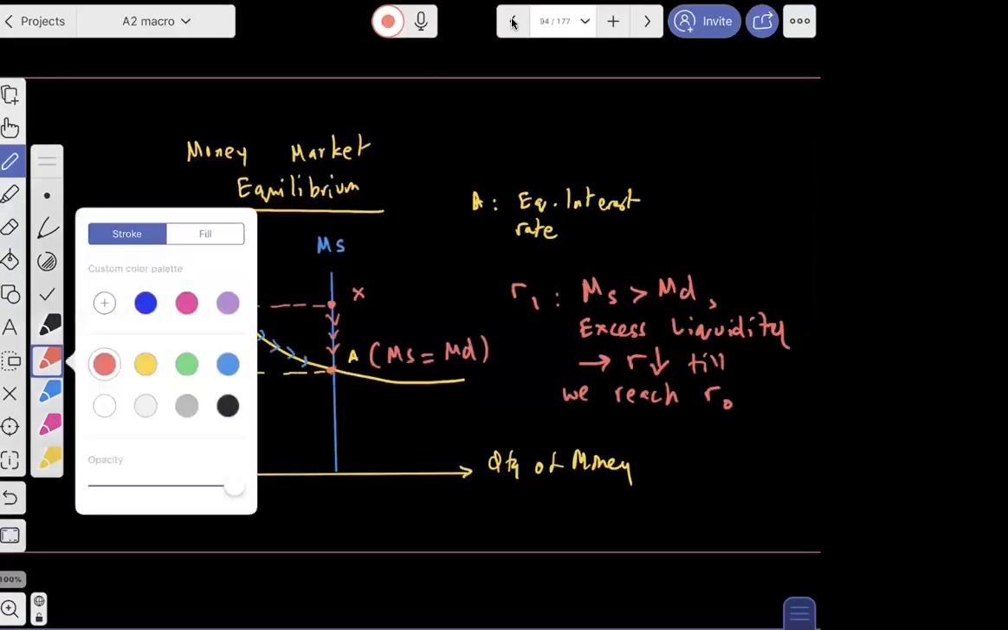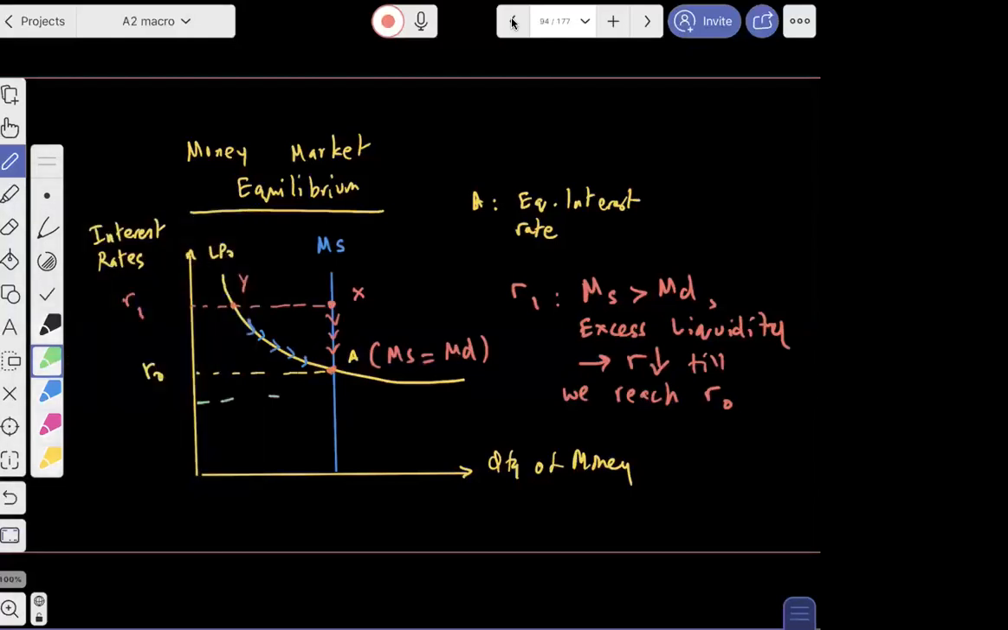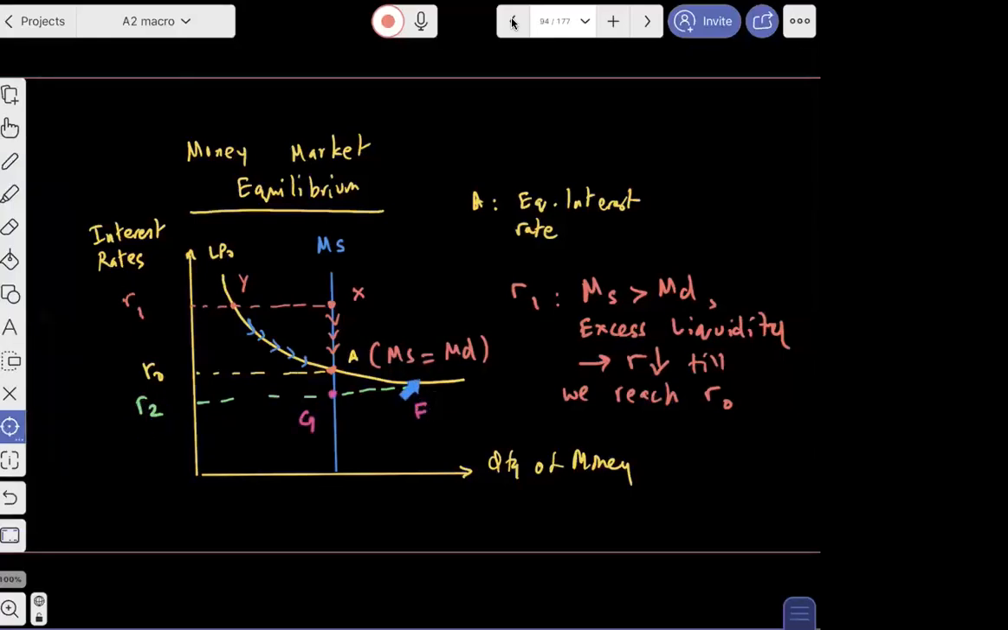Similarly, look at this, guys. If you are at R2, one could argue that money supply is at point F, but money demand is at point G. So at R2, money demand is more than money supply. In such a case, when money demand is more than money supply, what will happen? And the answer is very simple.